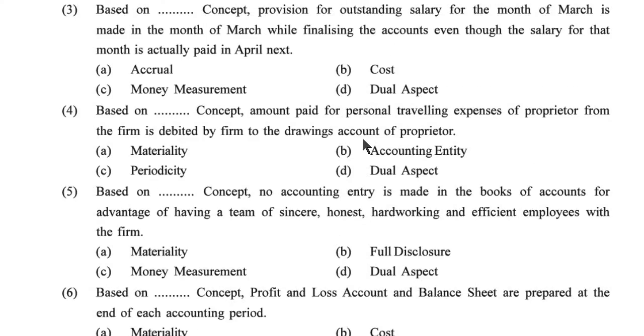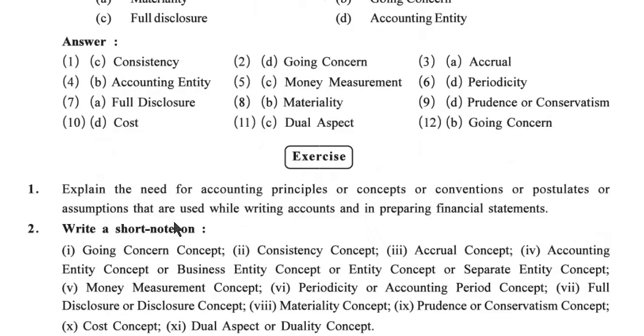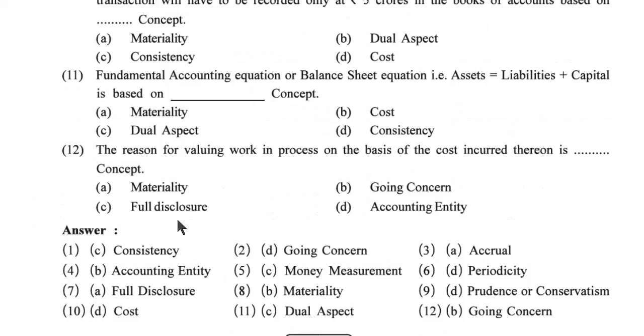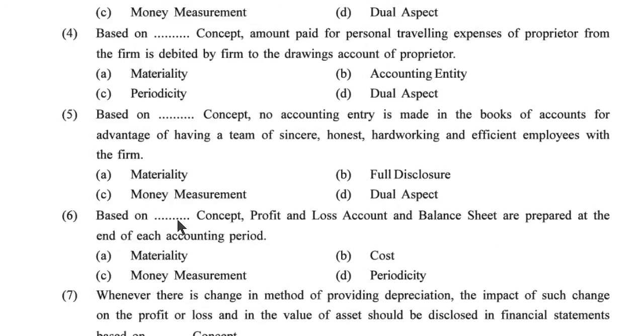Now third one, based on the concept of, provision for outstanding salary for the month of March is made in the month of March while finalizing the accounts even though the salary for that month is actually paid in April next. Accrual, cost, money measurement or dual aspect. So the correct answer is accrual.